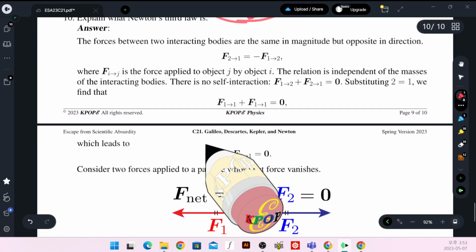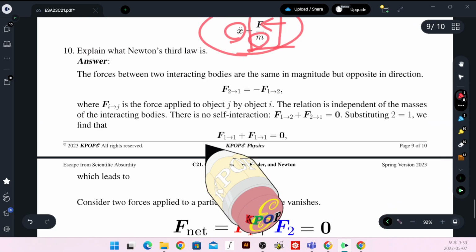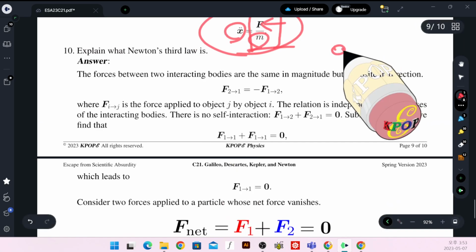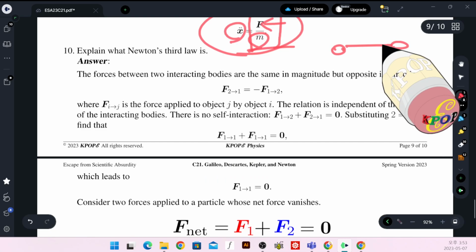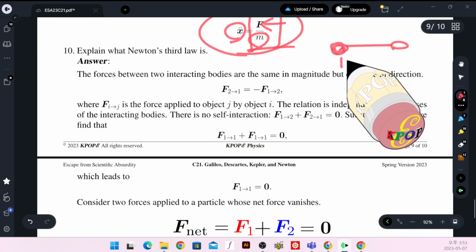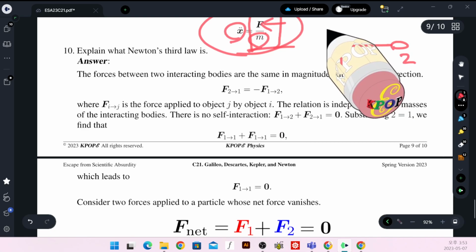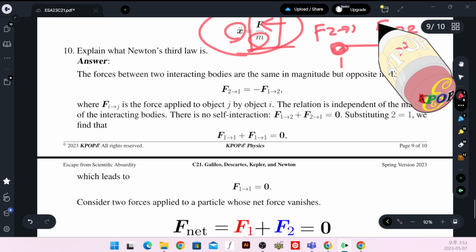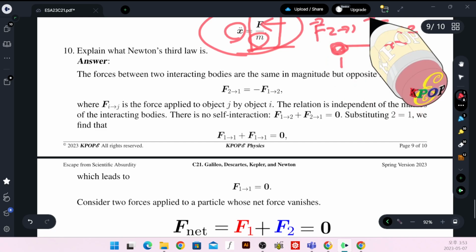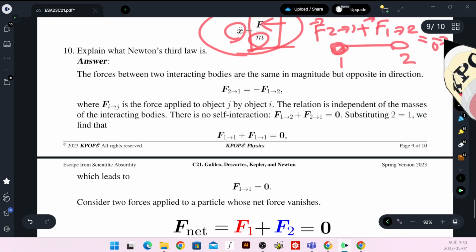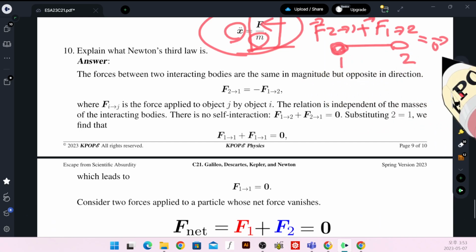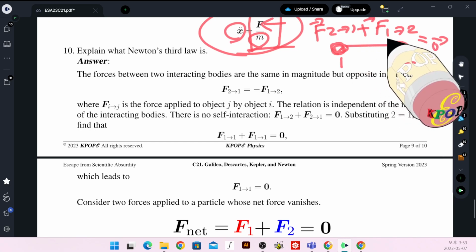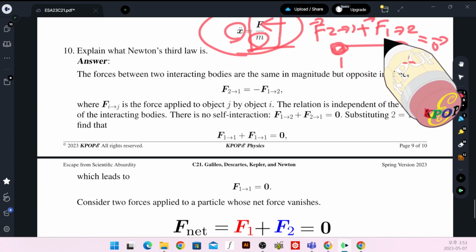Can you explain what Newton's third law is? Newton's third law is: if two bodies interact with each other, 2 applies a force to 1 and 1 applies a force to 2. They are vectors, but their sum is a zero vector. So they are mutually additive inverses. That means the magnitude is the same, the common magnitude, but the directions are opposite.